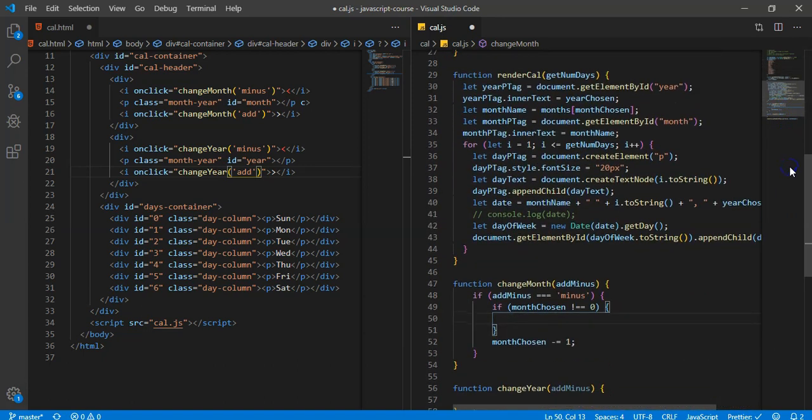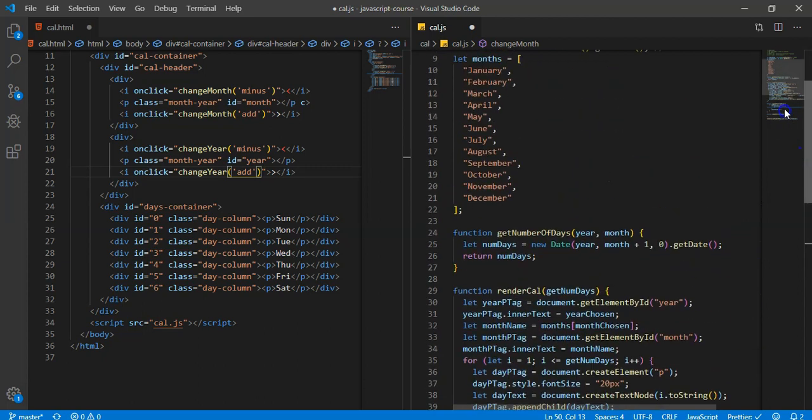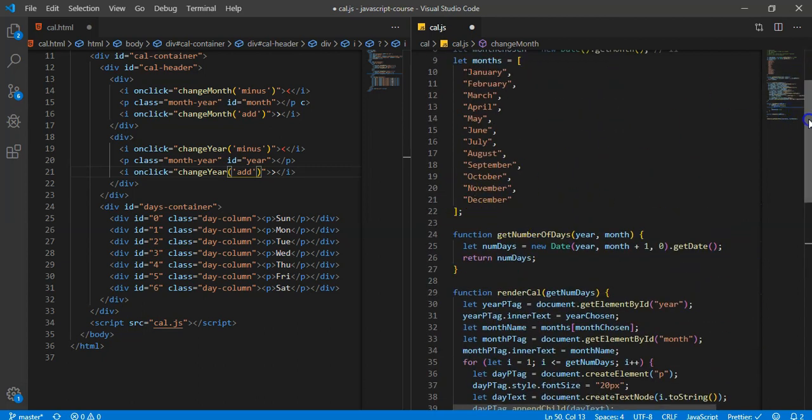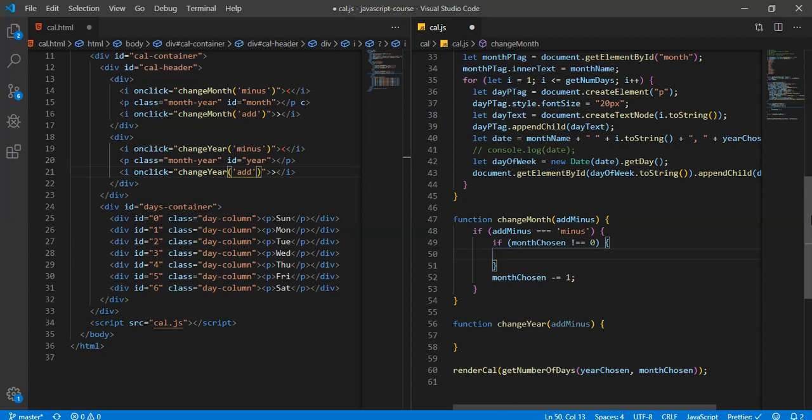I guess -1 sometimes in some programming languages wouldn't be the worst thing, because -1 goes to the end, but just ignore me. Let's keep it really simple here. So what we're going to do is if month chosen is not equal to 0, then month chosen, so actually we just want this down here.